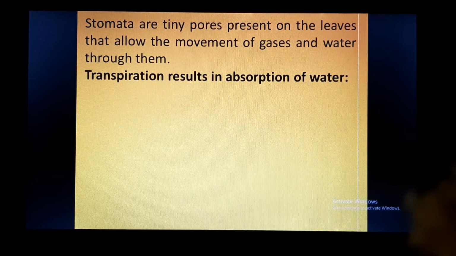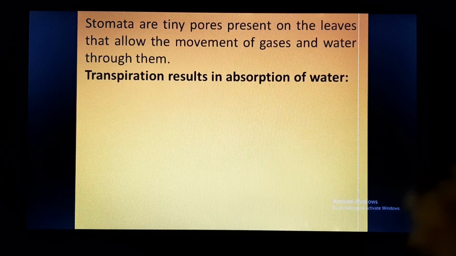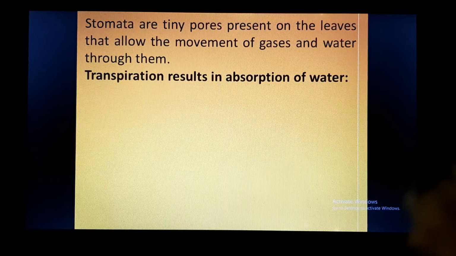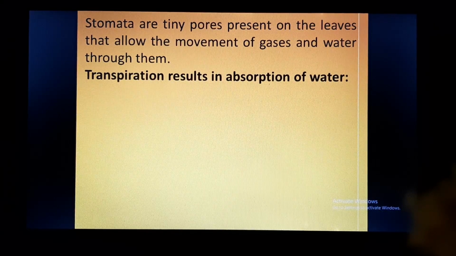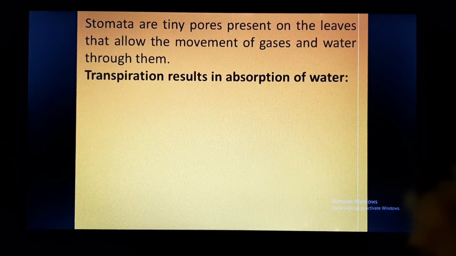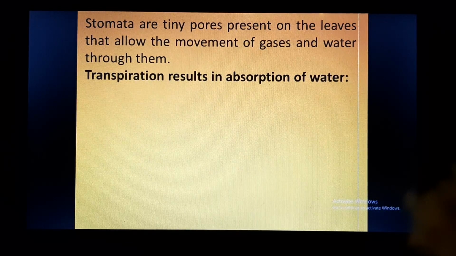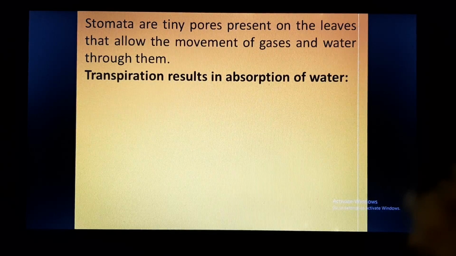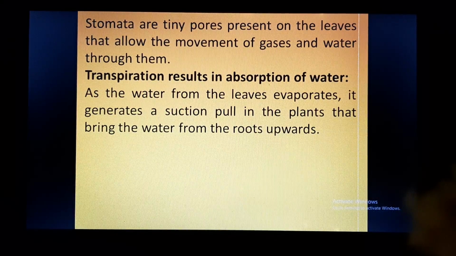Transpiration results in absorption of water. So we know why plants are absorbing more water, because transpiration is there. So in the atmosphere, continuous evaporation of water from plants is there. So to fulfill their water requirement, the plant absorbs water. So basically, absorption of water in plants is because of the transpirational pull.